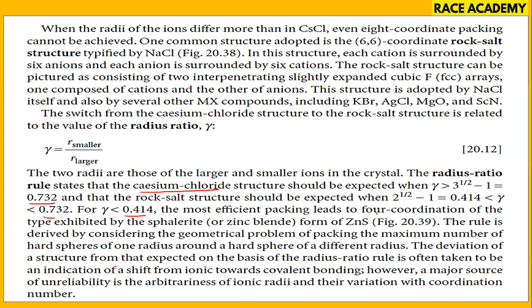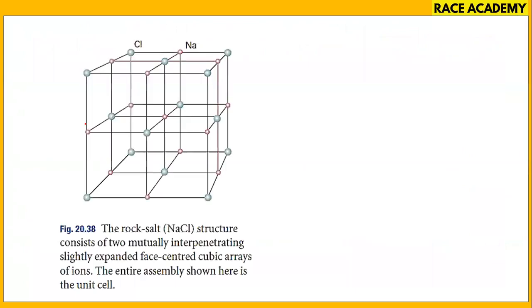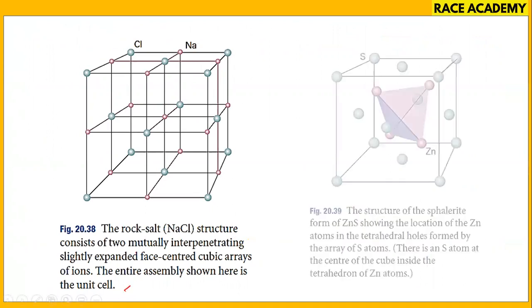That's why the coordination number is 6 for sodium chloride and 8 for cesium chloride, and some other salts like potassium chloride, silver chloride, and magnesium oxide are also in this group. See the sodium chloride structure: it consists of two mutually interpenetrating, slightly expanded, face-centered cubic arrangements of ions. The entire assembly shown here is the unit cell.